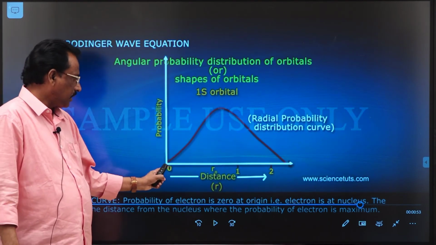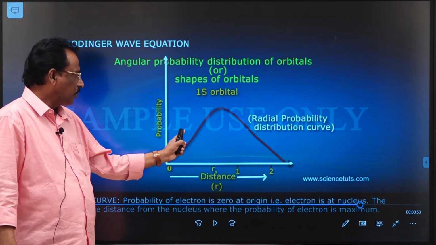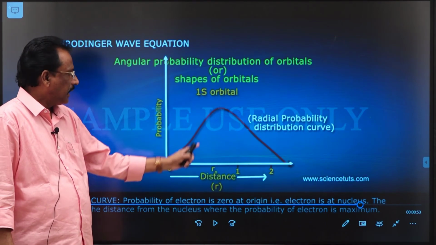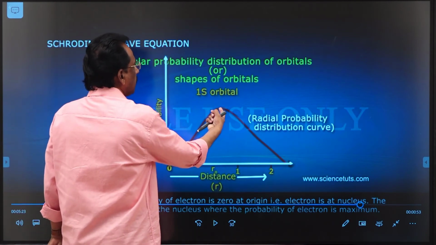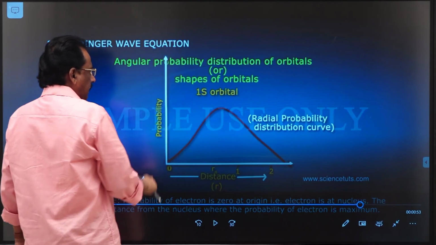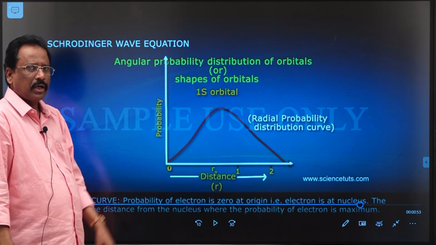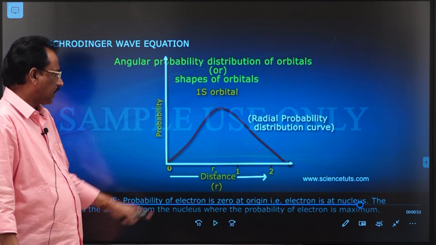When the radial distance increases, the electron probability function value also increases to a certain maximum value and then decreases. Here the probability of finding the electron is more.